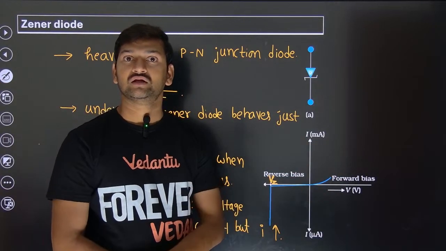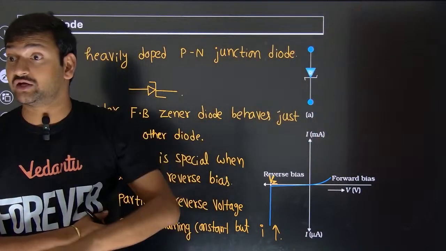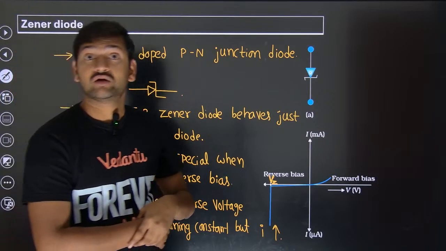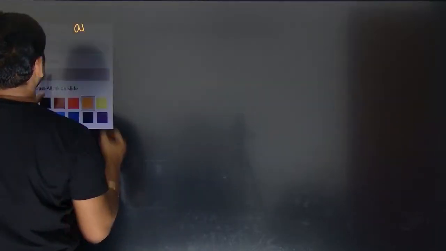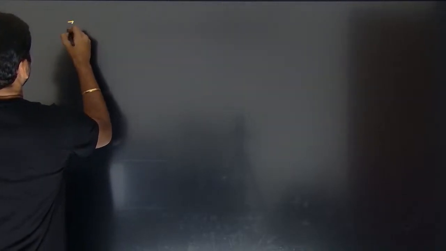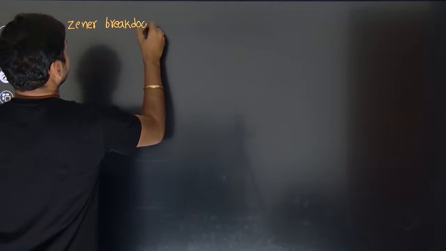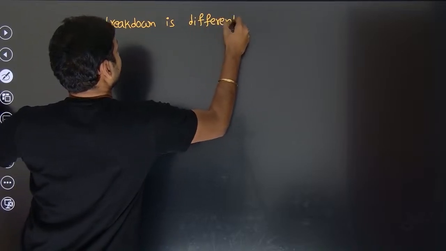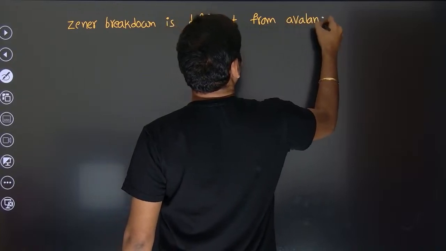That's the beauty. It is just like a breakdown, but the avalanche breakdown is different from the Zener breakdown. Zener breakdown is different from avalanche breakdown.